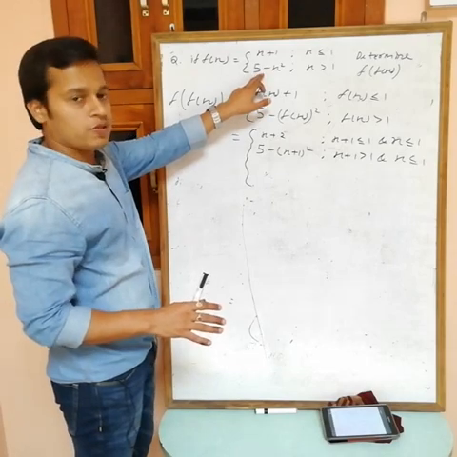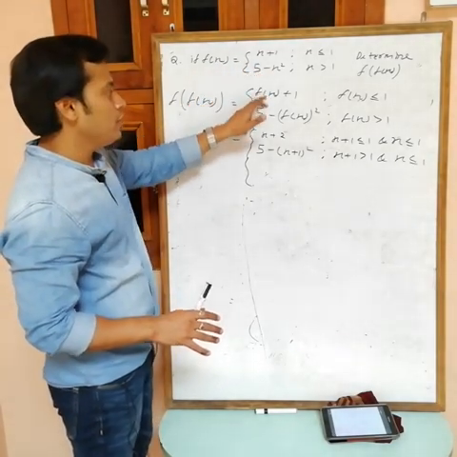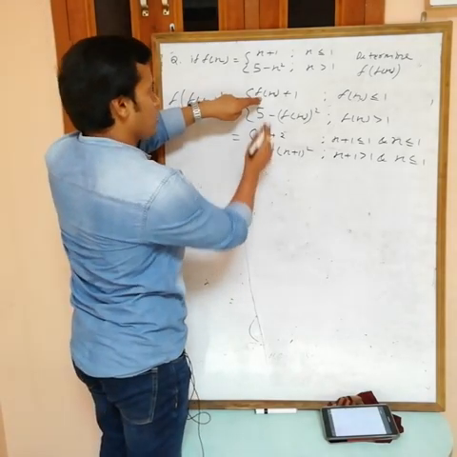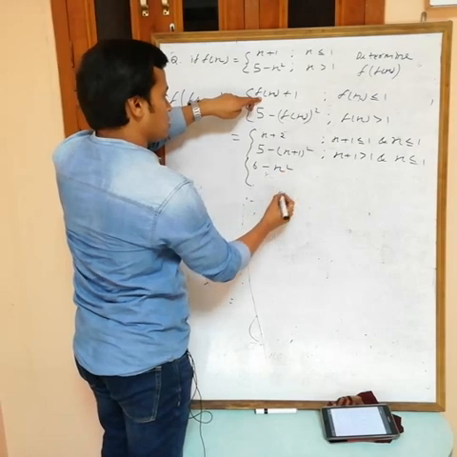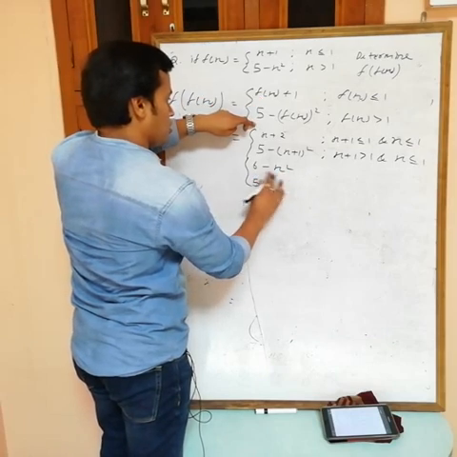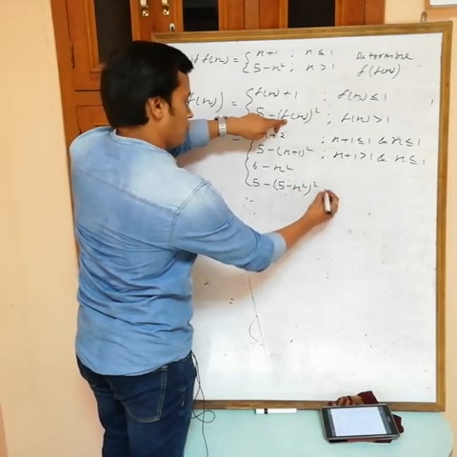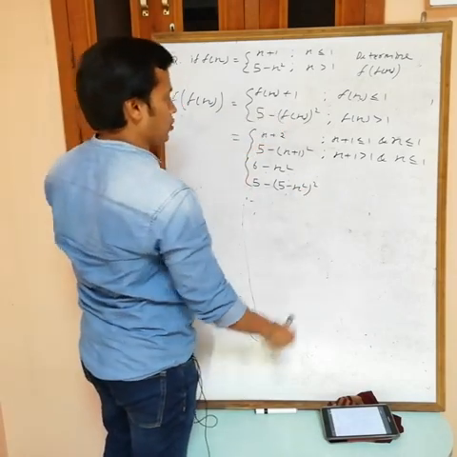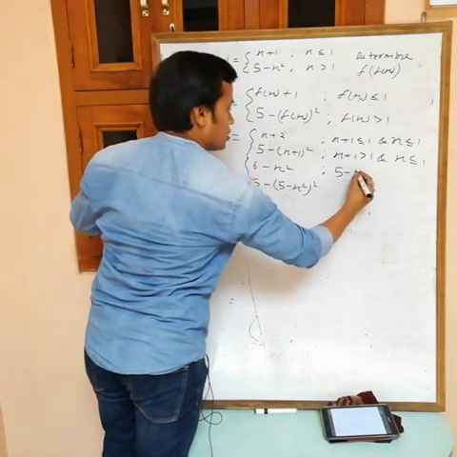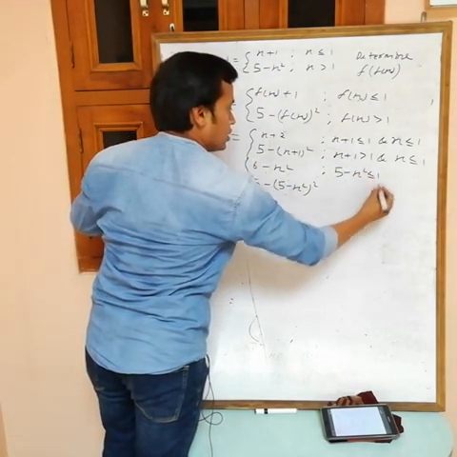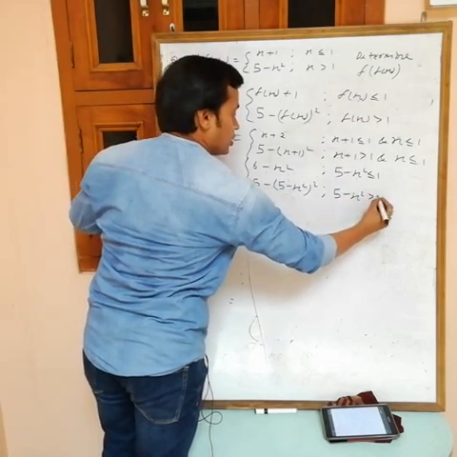Now put the next value. Now I am putting f(x) equals 5 minus x square at every place. If you put 5 minus x square, 5 minus x square plus 1, what are we getting? 6 minus x square. And 5 minus, at the place of f(x), 5 minus x square, whole square. Now f(x), what am I putting? 5 minus x square less than or equal to 1, 5 minus x square greater than 1.